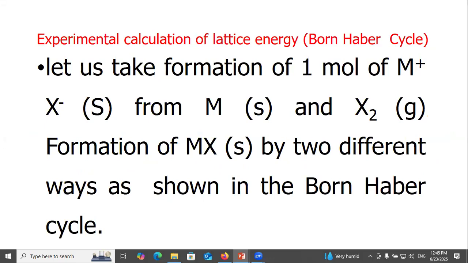Experimental calculation of lattice energy by the Born-Haber cycle. Let us take the formation of 1 mole of MX by different ways. So in the Born-Haber cycle,